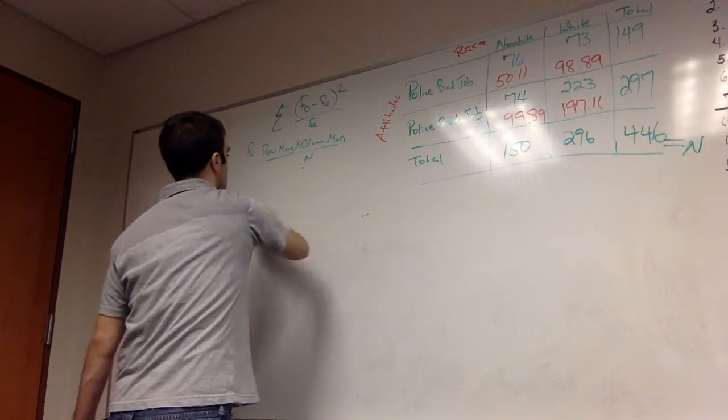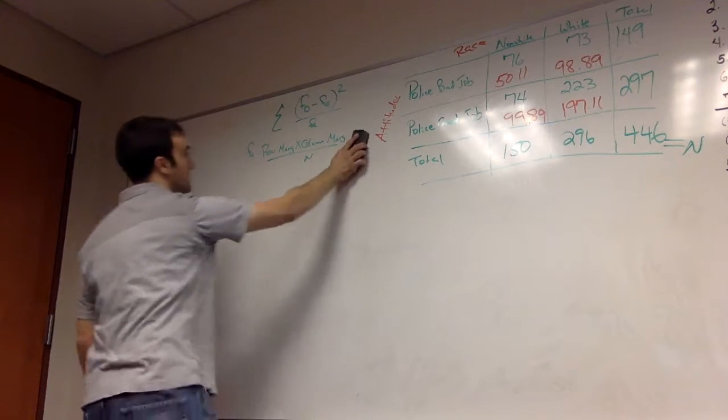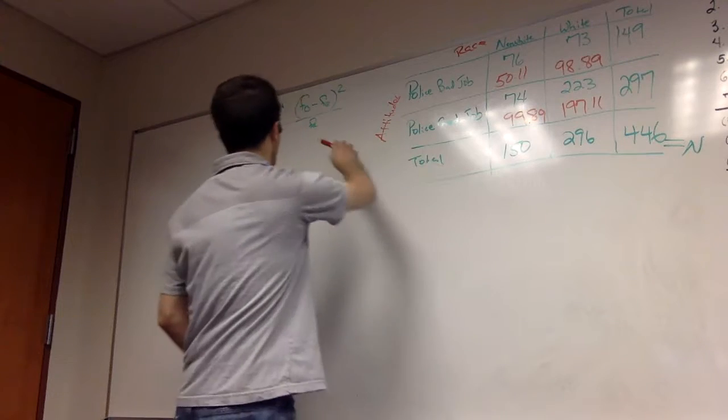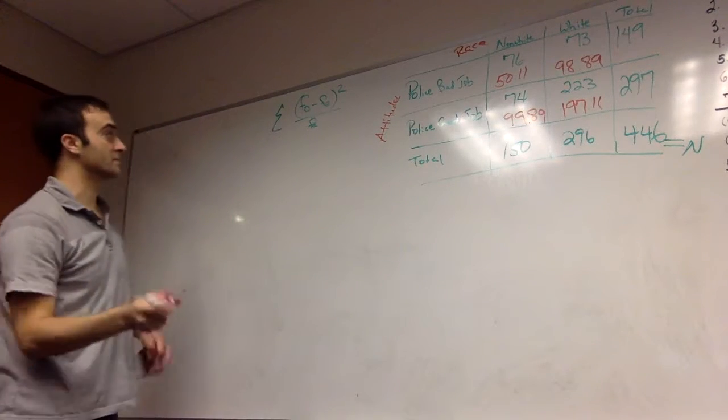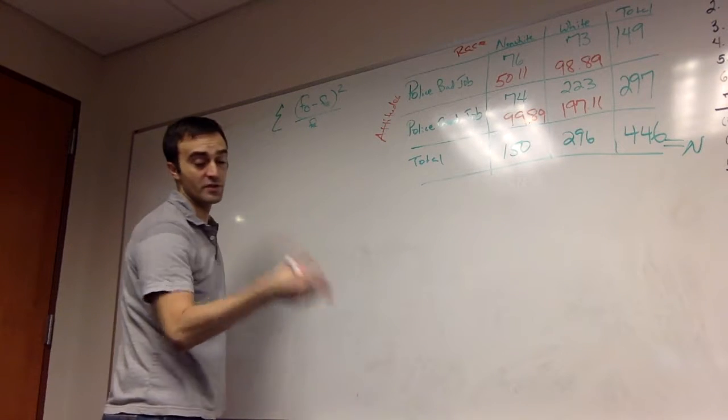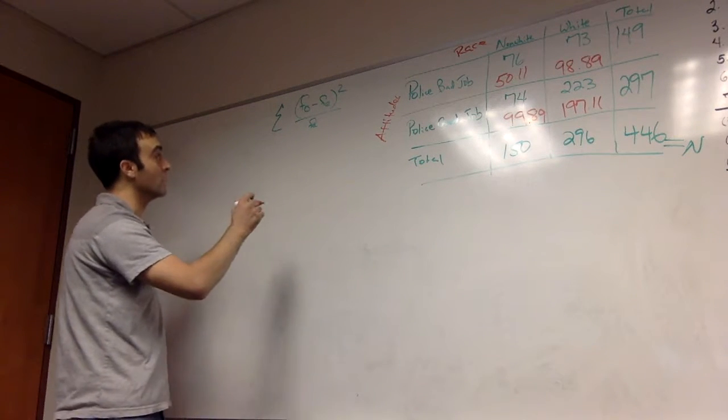Your next step is to calculate the chi-square statistic. For each substantive cell, you take the observed value, subtract out the expected value, square it, and divide by the expected value. Do that for each cell, and then add up all the numbers at the end.